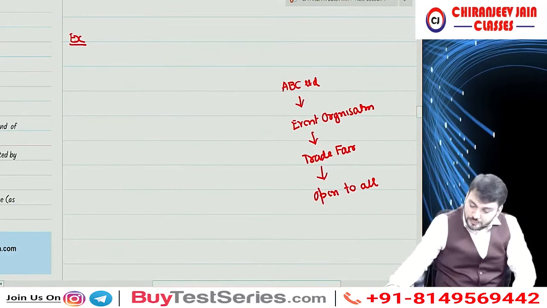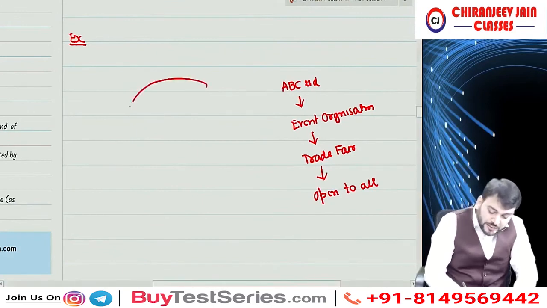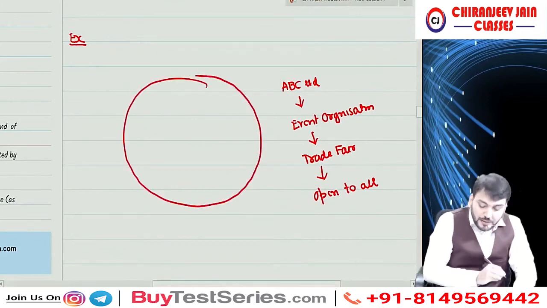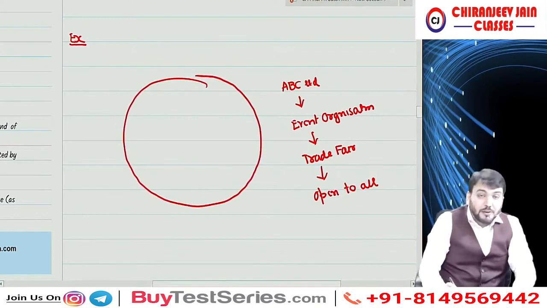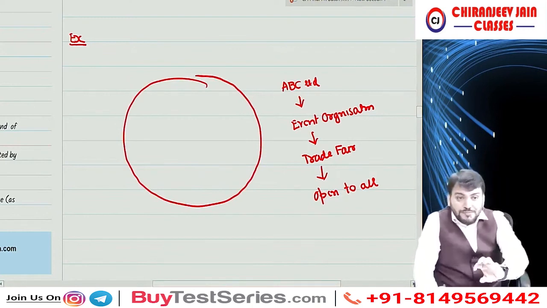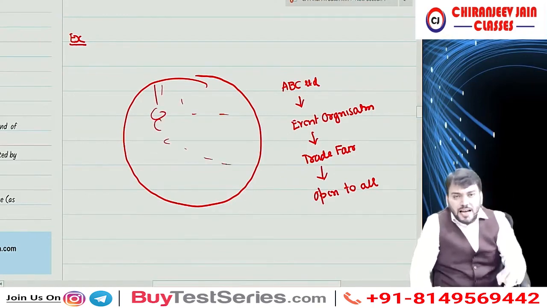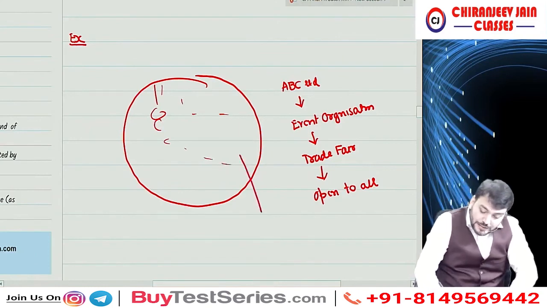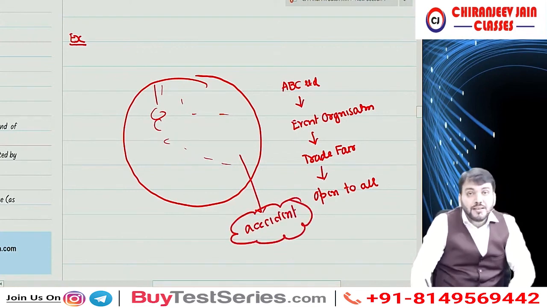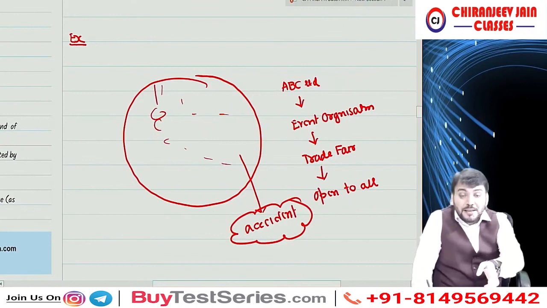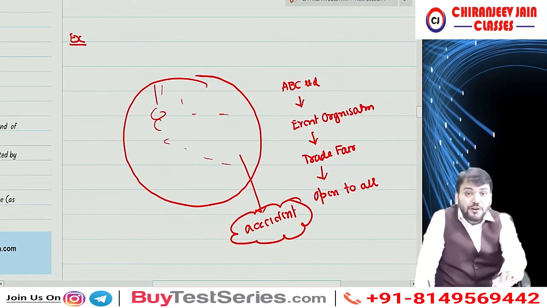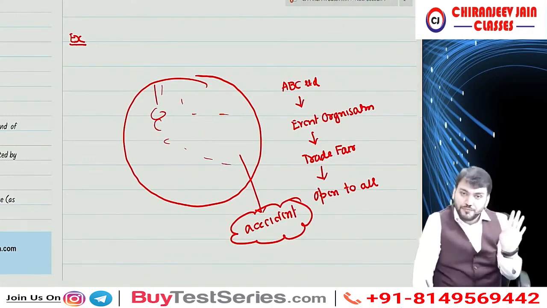Now, everyone just try to understand. Suppose this is one event organized, but what happened, because it was open to all, it became overcrowded, and due to some mismanagement, an accident occurred, and due to such accident many people got injured and many people died also.